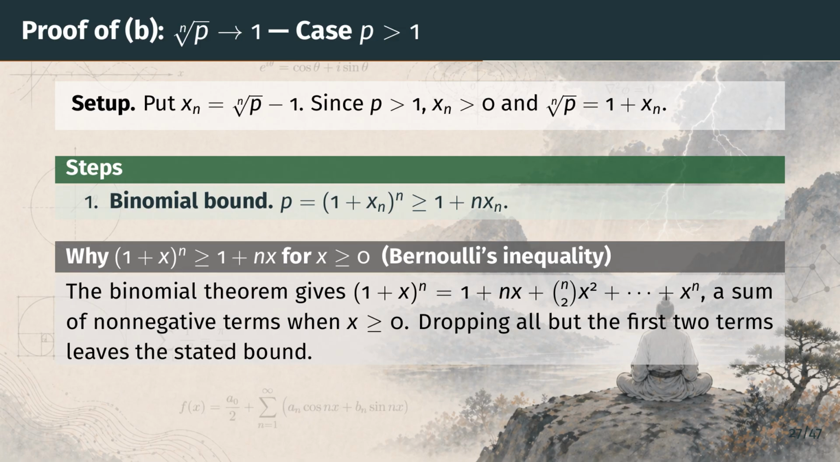The remark below proves this estimate from the binomial theorem we established earlier. Expanding 1 plus x raised to the n-th power gives 1 plus n times x plus n choose 2 times x squared and onward. When x is non-negative, every term is non-negative, so dropping all but the first 2 only decreases the sum, leaving 1 plus n times x. This estimate is known as Bernoulli's inequality, and it will return later.